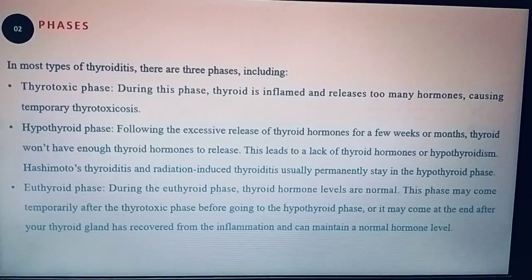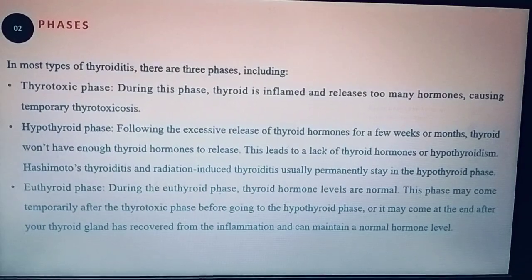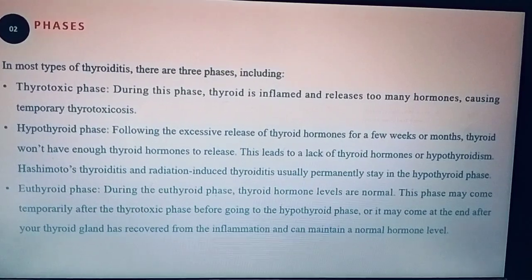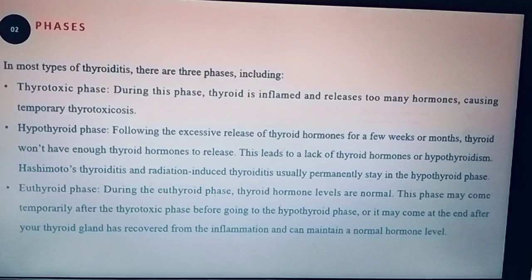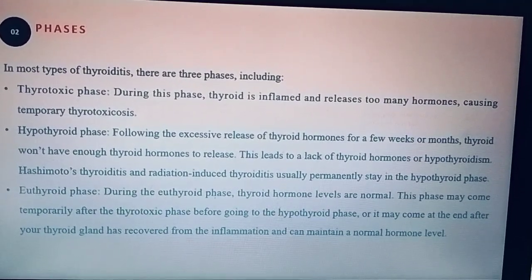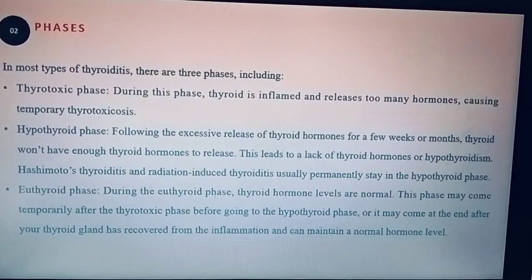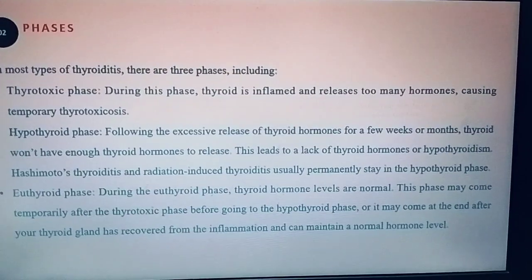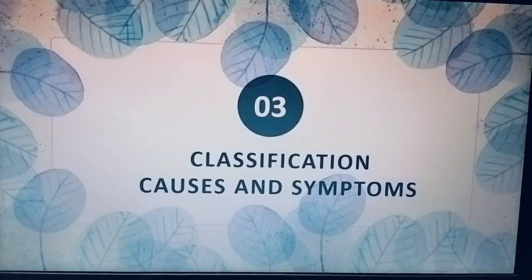And next one is the euthyroid phase. In this phase, the thyroid hormone levels are normal. This phase may come temporarily after the thyrotoxic phase, that means after the release of excess hormones and before going to the hypothyroid phase, that means before they lack thyroid hormones. Or it may come at the end, when your thyroid gland has recovered from the inflammation and can maintain a normal hormone level. Okay, these are the three phases involved in thyroiditis.